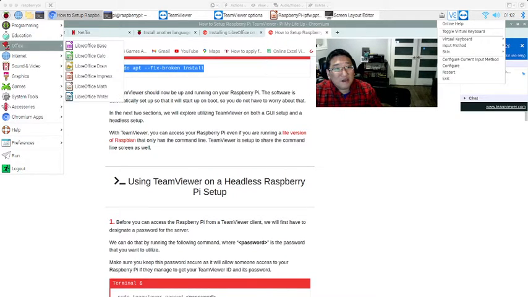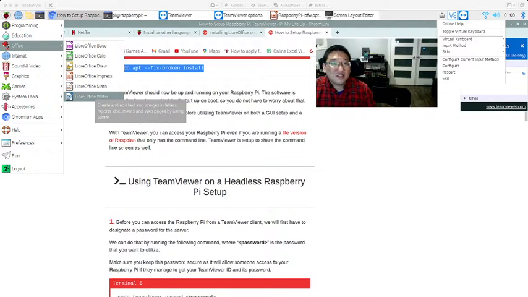Education, Office, LibreOffice supports Base. Calc is Excel, Draw is PowerPoint, and Writer is MS Word. It's 100% compatible with that. If you need more information, you can go to raspberrypi.org, their official website.